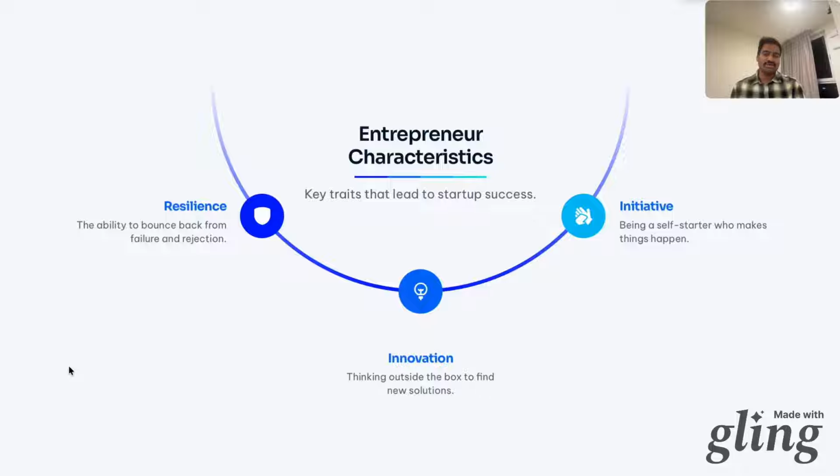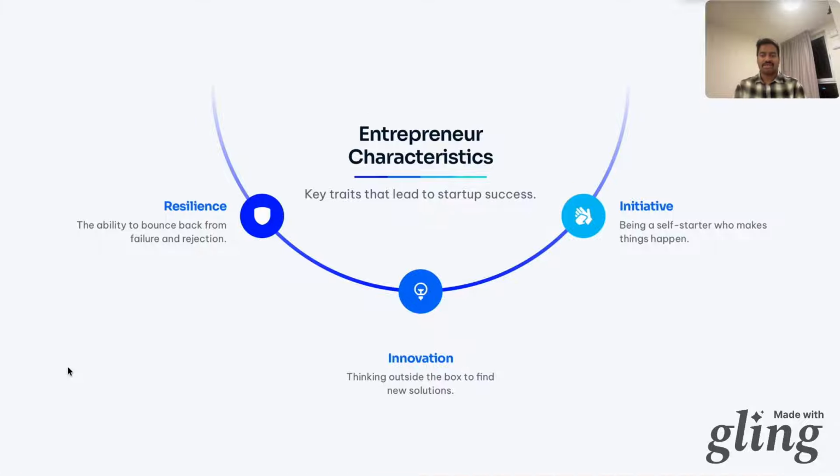Third is initiative. You need to have this skill. Being a self-starter or the first mover, you don't wait for permission, you just make things happen. Like, who even thought something like ChatGPT, Claude, Gemini and DeepSeek would be coming into picture? But they came because somebody thought of it. These are the traits that examiners look for. In a case study, if someone starts a business, you can analyze whether they have these traits and how that affects success. For example, traits like resilience and initiative and other characteristics that define a good entrepreneur.